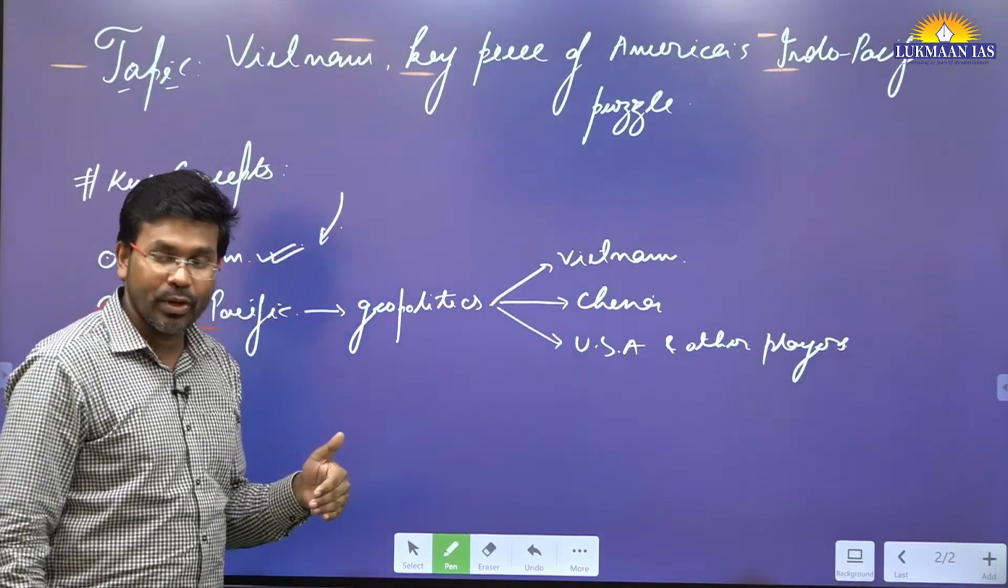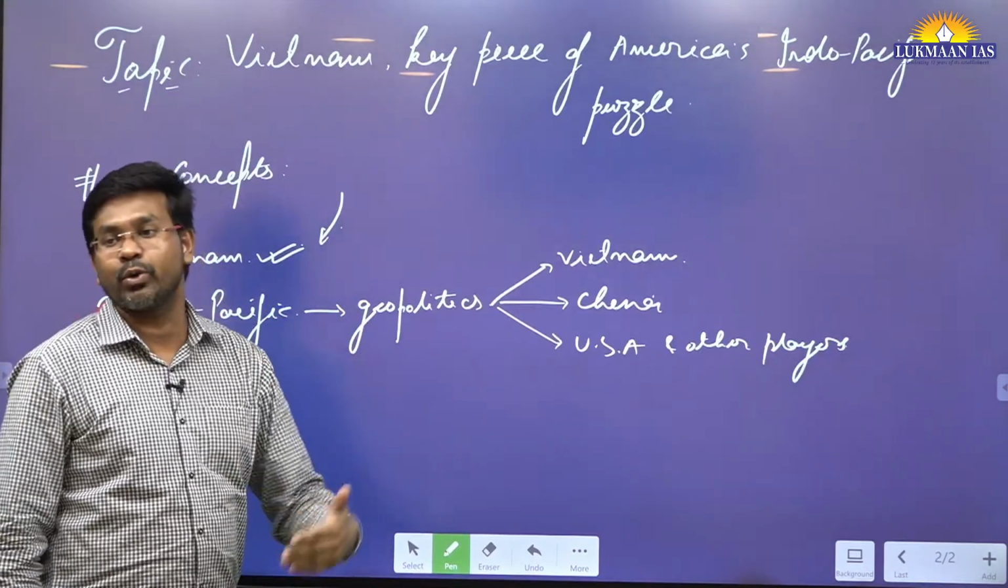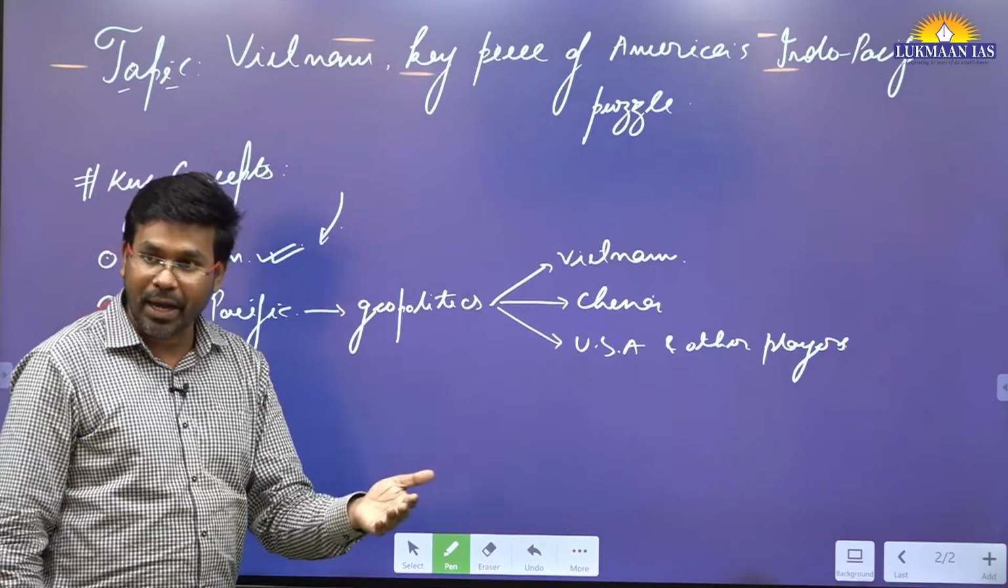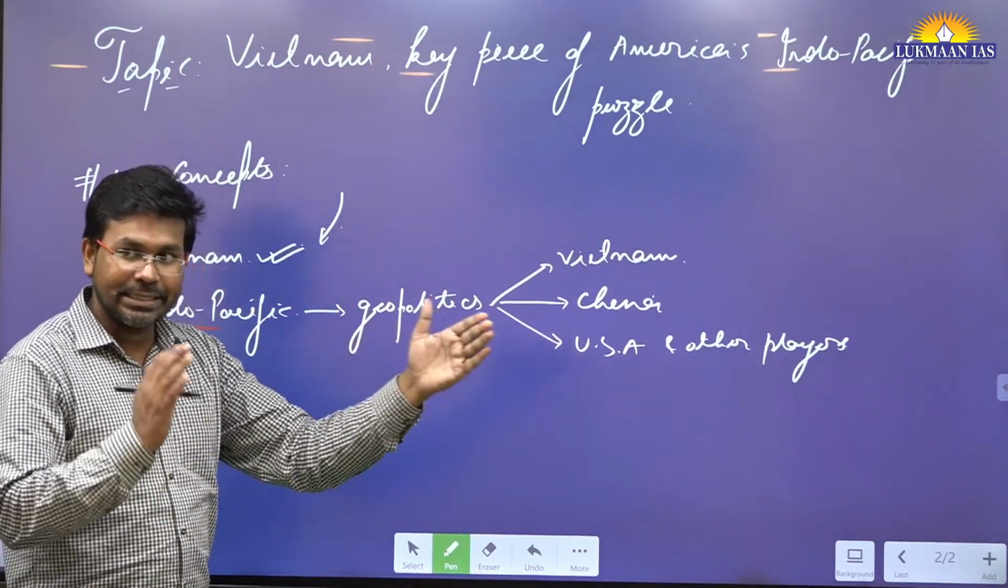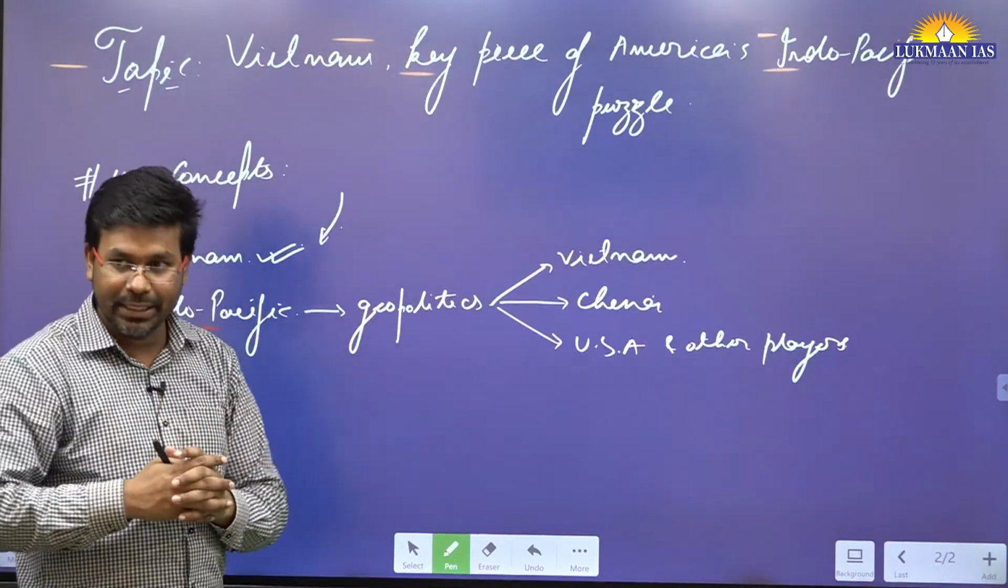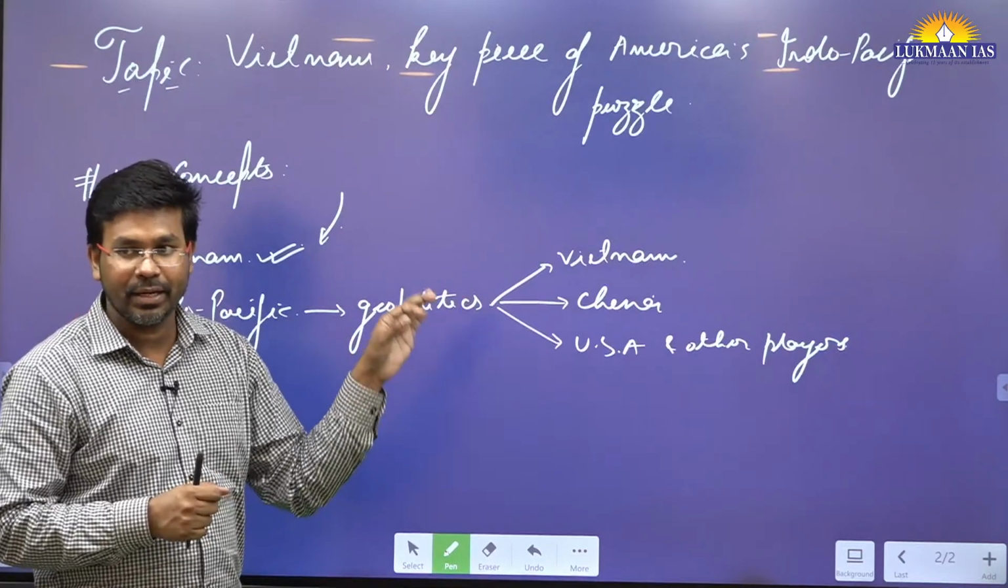The US has already partnered with India. The US has partnered with South Korea. The US has partnered with Japan. The US has partnered with Australia. So many countries the USA has taken on its side. Why? So that they can contain China, right? So this is the thing.